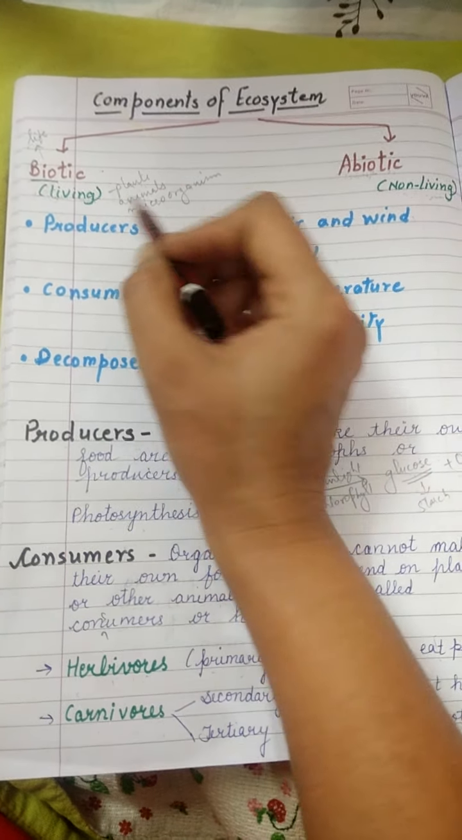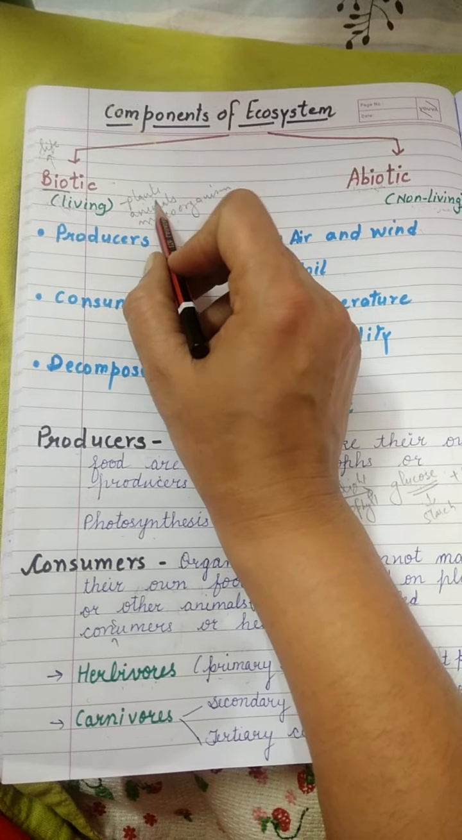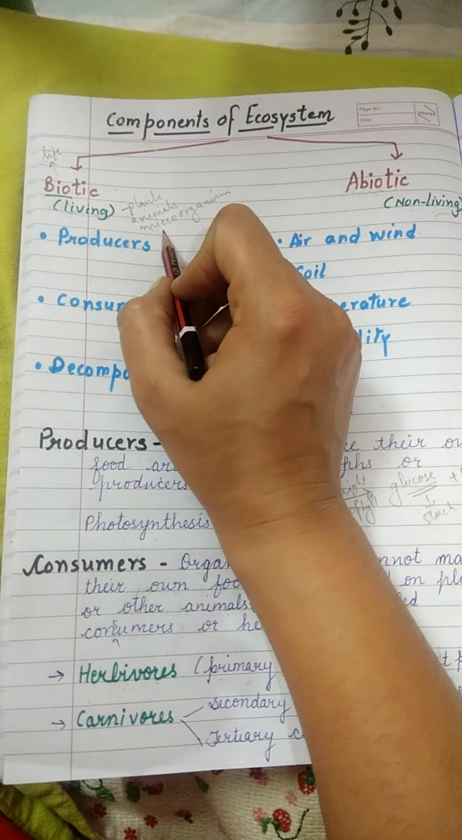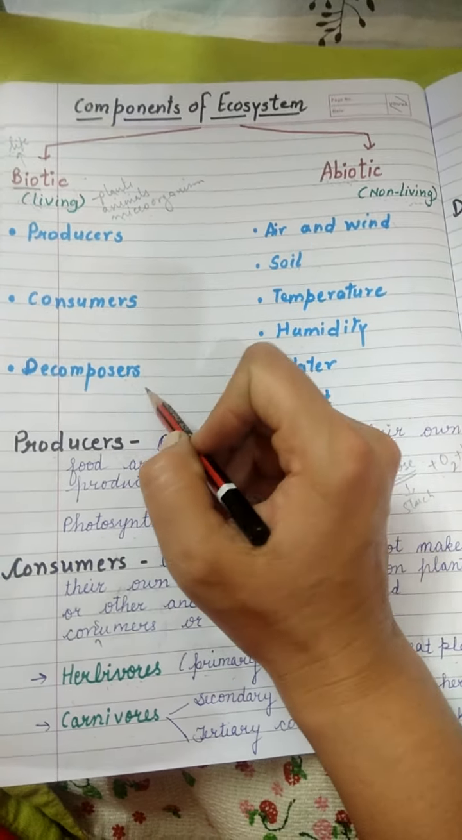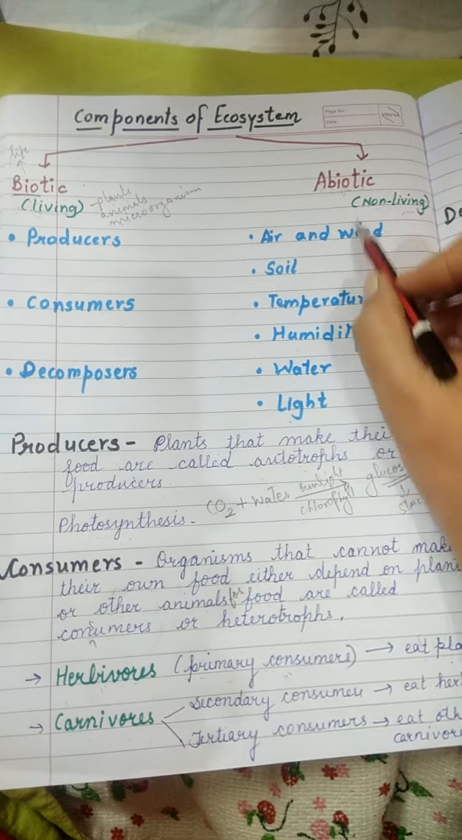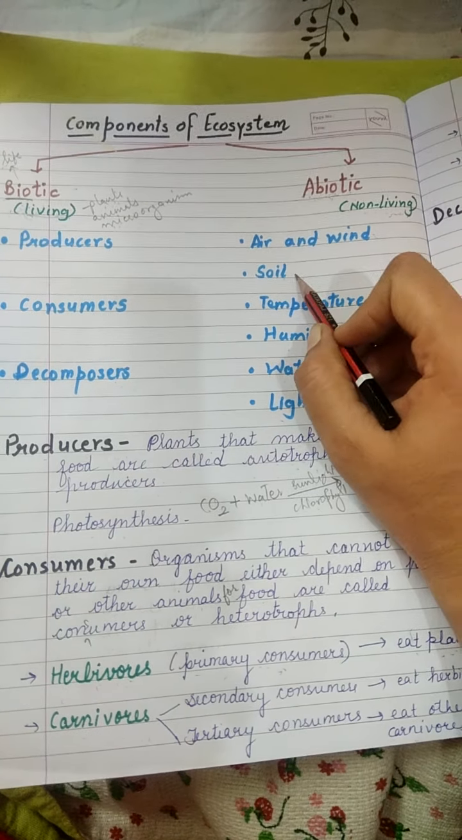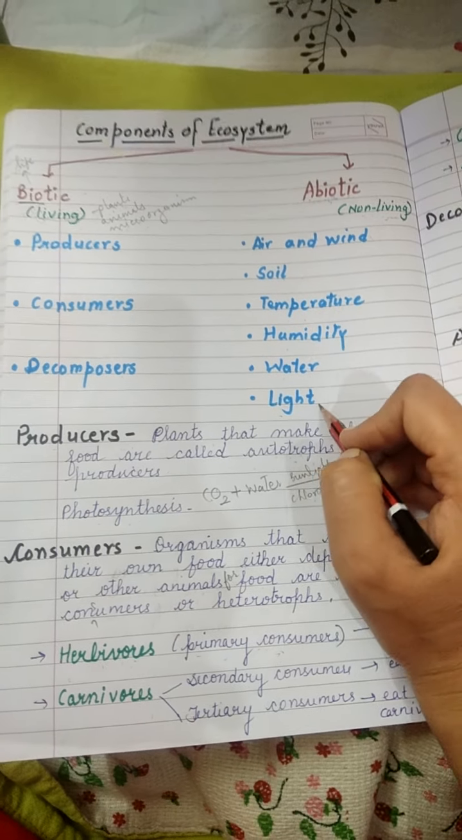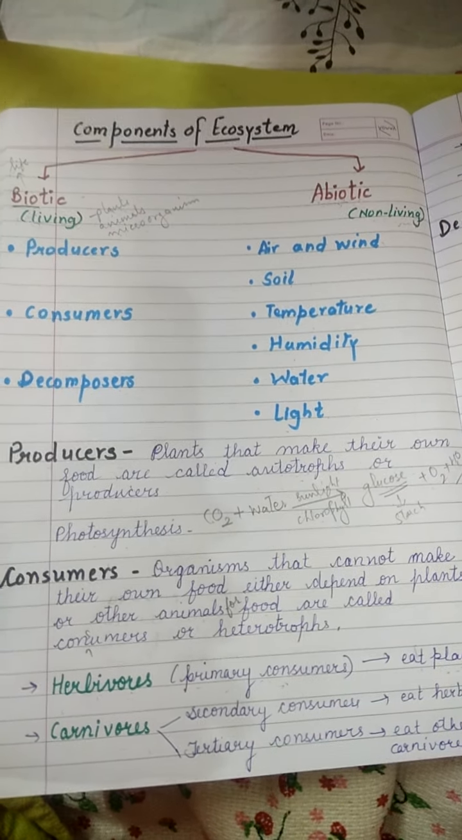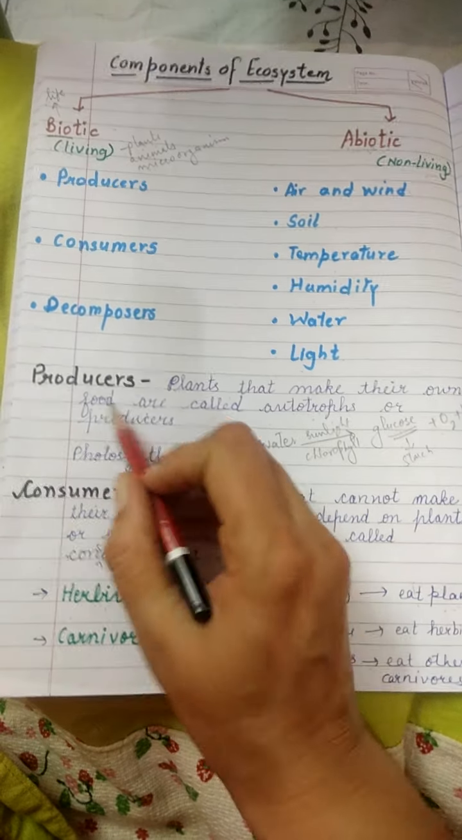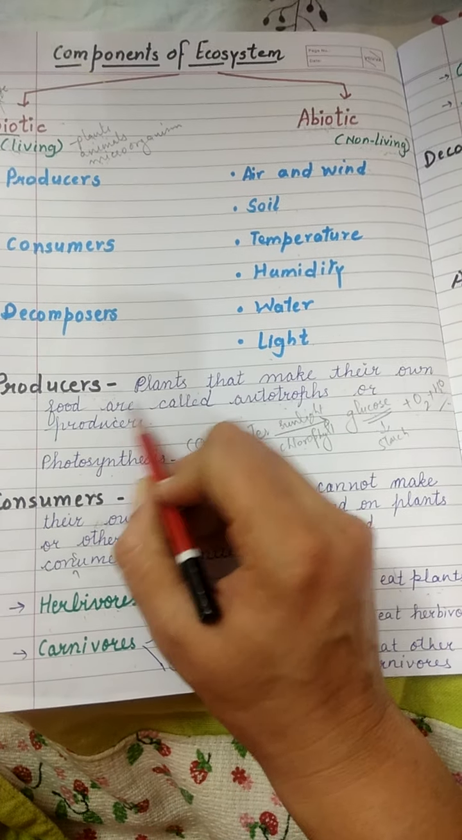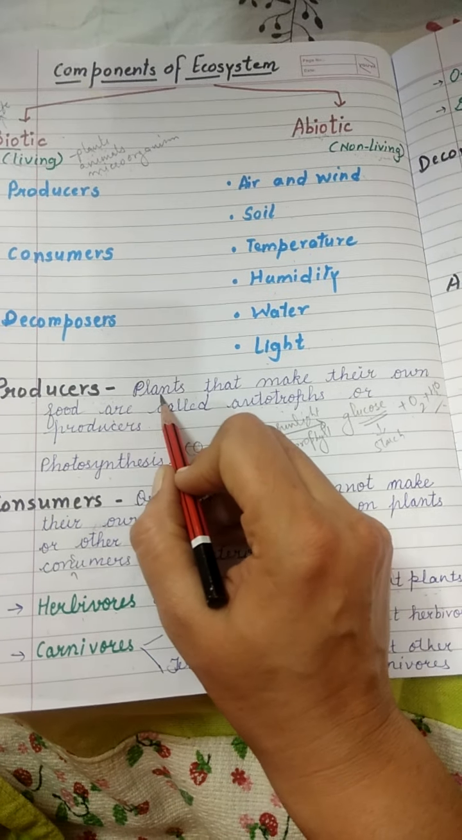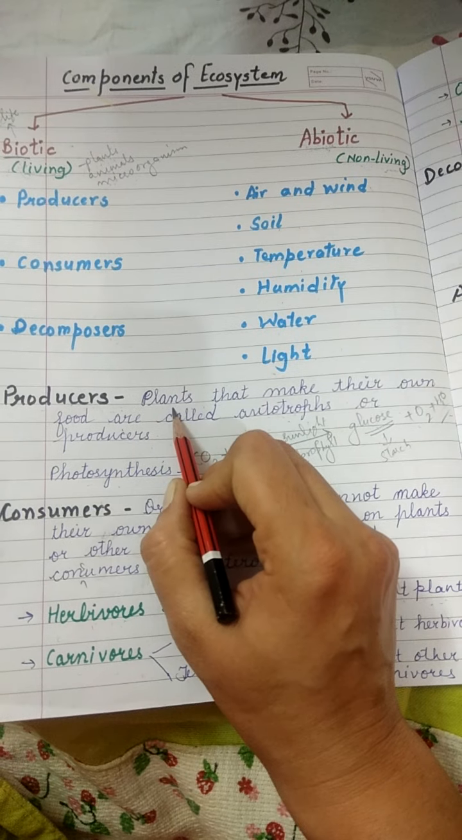Depending upon their feeding habit, that is how they obtain their food from the environment, biotic components are further divided into producers, consumers or decomposers. And abiotic components are air, wind, soil, temperature, humidity, water, light. We will be seeing them all one by one. Now first we will see producers, which is a biotic component. Producers, as the name suggests, are those who produce. What do they produce? Their food. So who produce the food by themselves? Yes, you are right. Plants.